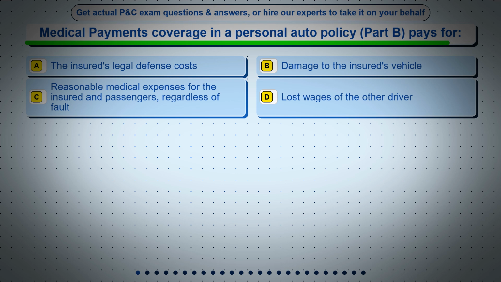Question 1. Medical payments coverage in a personal auto policy, Part B, pays for. Option A. The insured's legal defense costs. Option B. Damage to the insured's vehicle. Option C. Reasonable medical expenses for the insured and passengers, regardless of fault. Option D. Lost wages of the other driver.